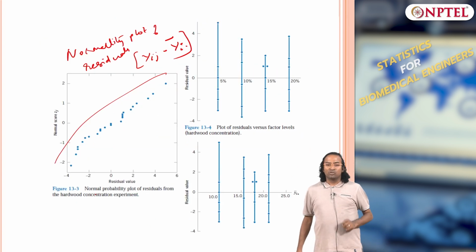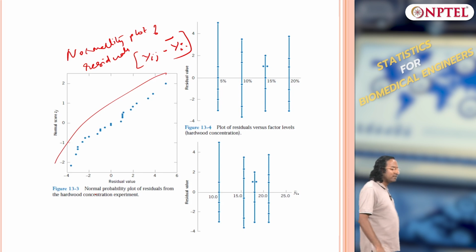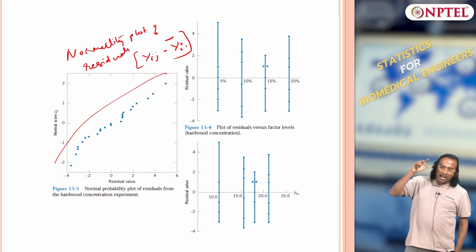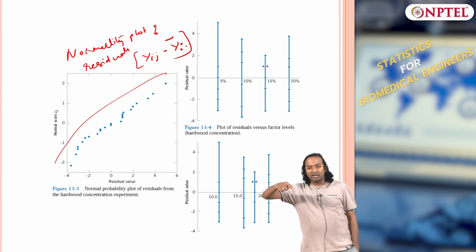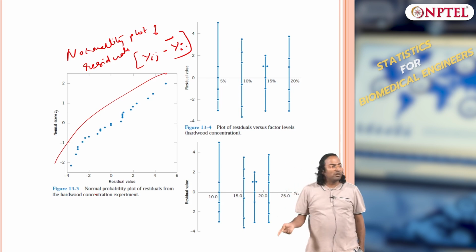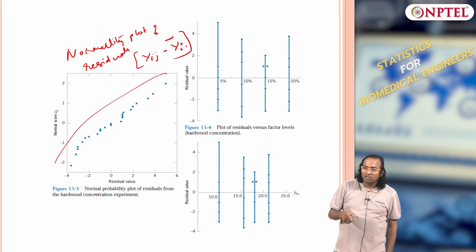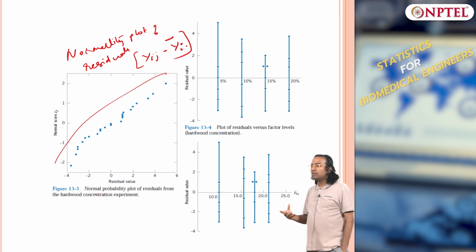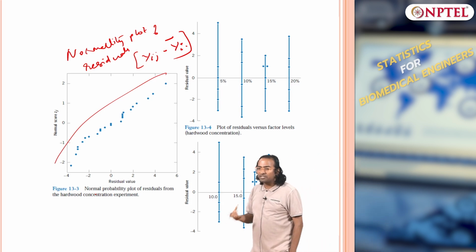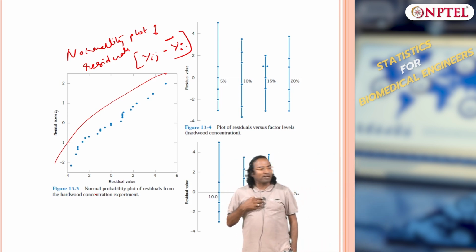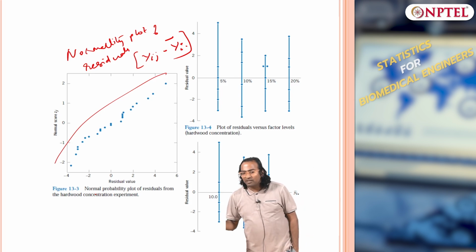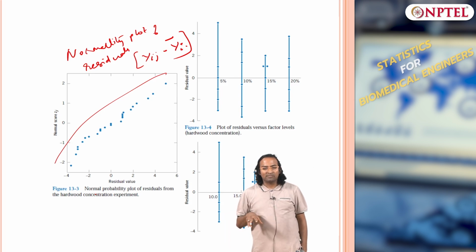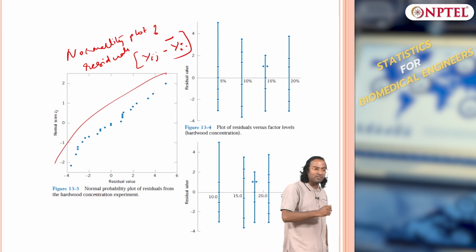If your residual is normal, then you can say that I made an assumption that the residual is normal, I did the experiments, and it turns out that my residual is also normal. So I have confidence in my ANOVA approach, because whatever assumption I made is getting validated using the data itself. This is validation using data.